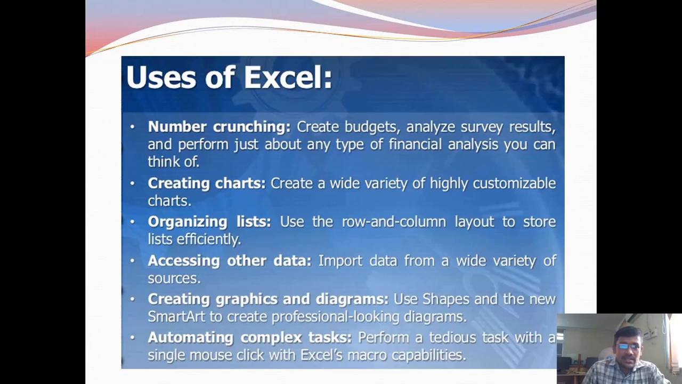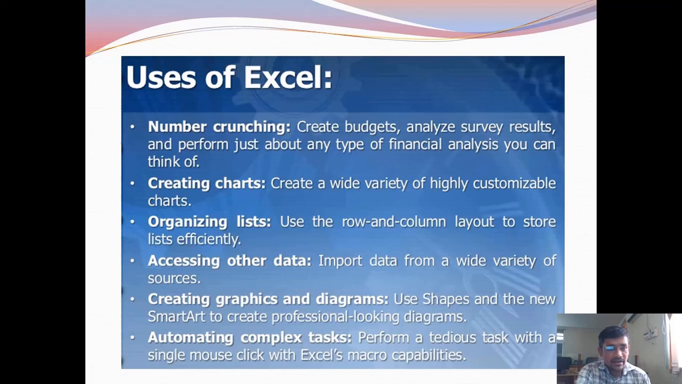With MS Excel, we can create budgets, salary calculations, and financial analysis. We can also create charts, for example to analyze the sales of last month or this month, or the results of a student. Organizing lists: use the rows and columns layout as a table. As we studied in MS Word, it is a table. By using tables, we can organize the data.